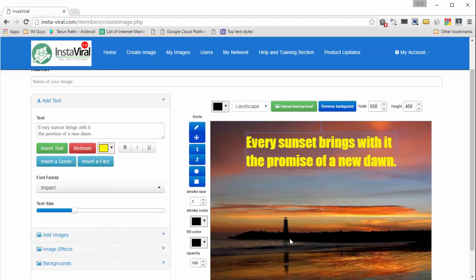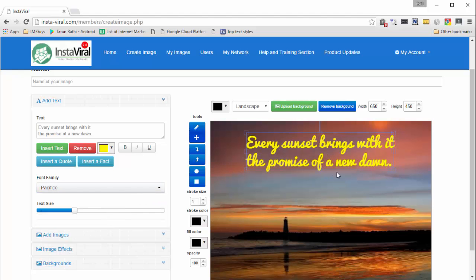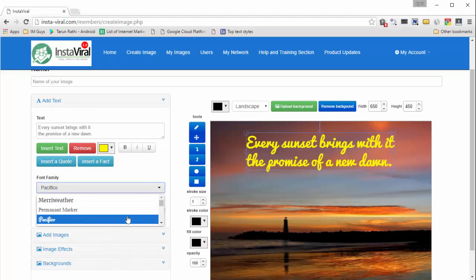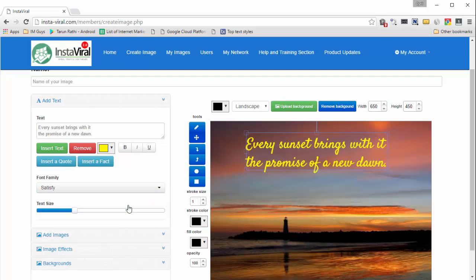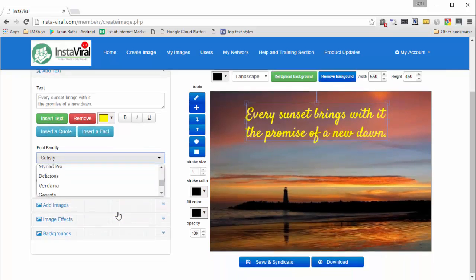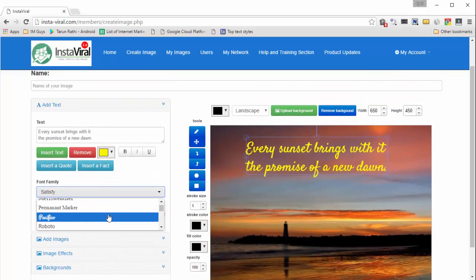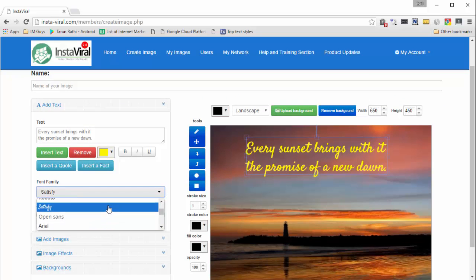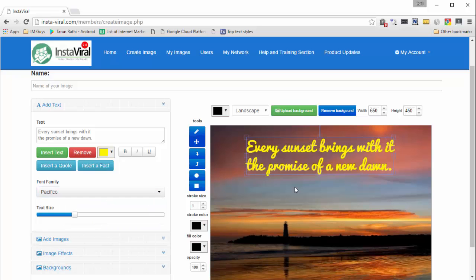You can even change the font. So here you've got the font family that you want to work with. I'm gonna change it to something else. So this actually looks a little nicer. Let's try something else. So you've got all these fonts here, a lot of fonts, with a little preview, you've got different styles of fonts too. So maybe I will go back to this one. It actually looked pretty good to me.